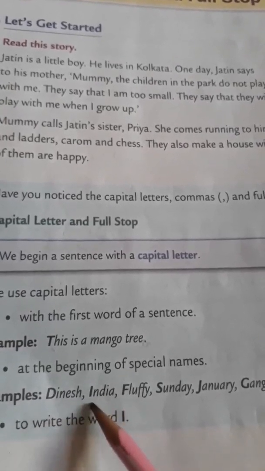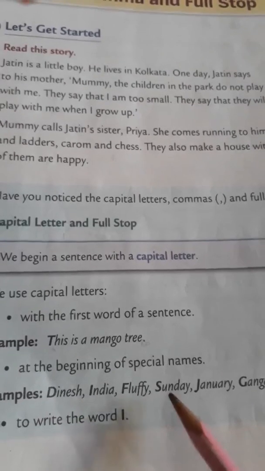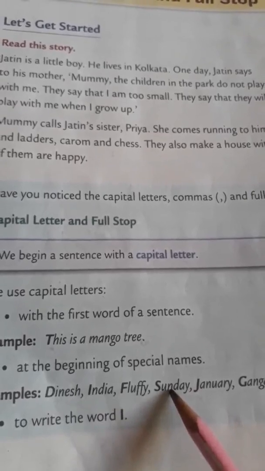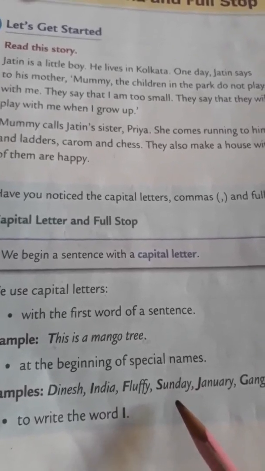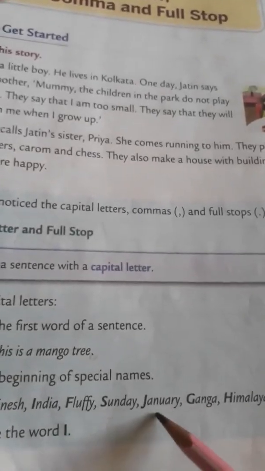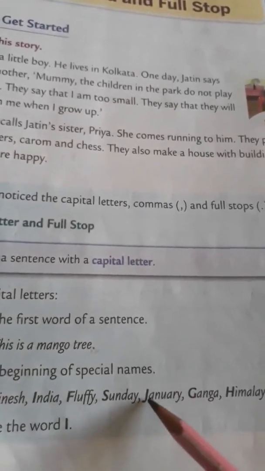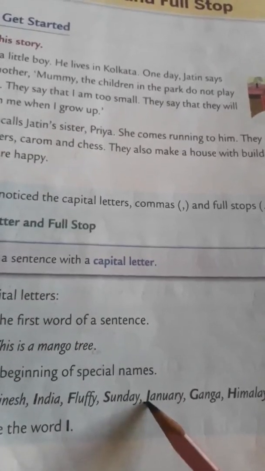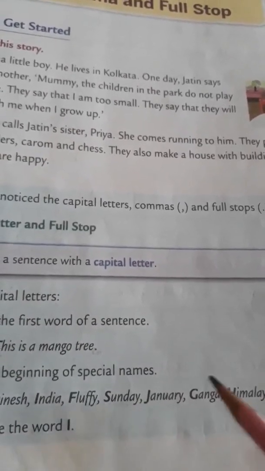India is the name of a country. Fluffy. Sunday. Sunday is the name of the days. January. So we will write capital letter for month of a year also.